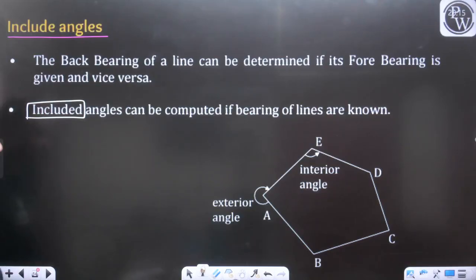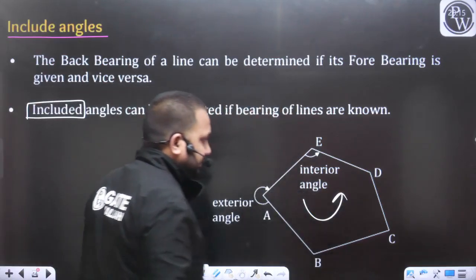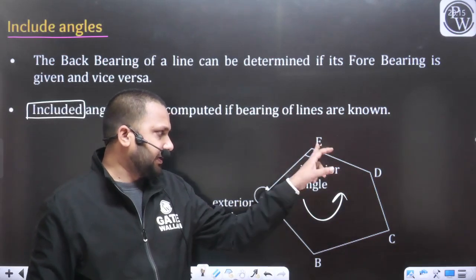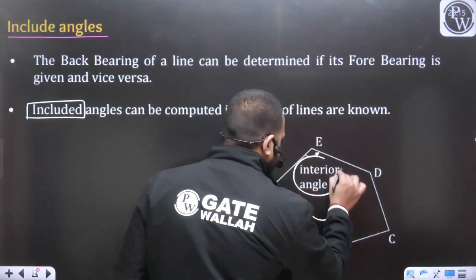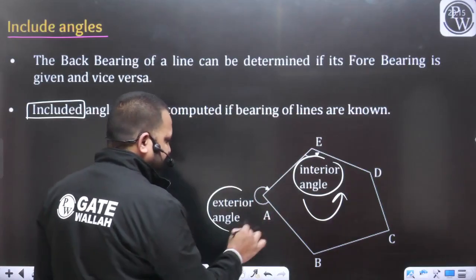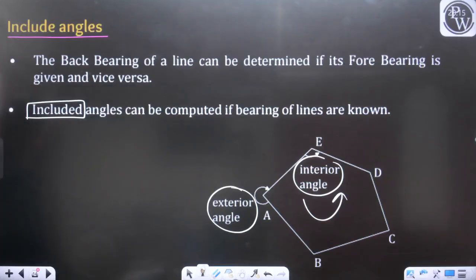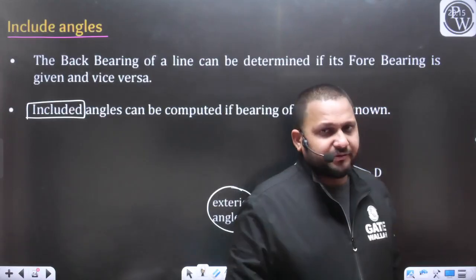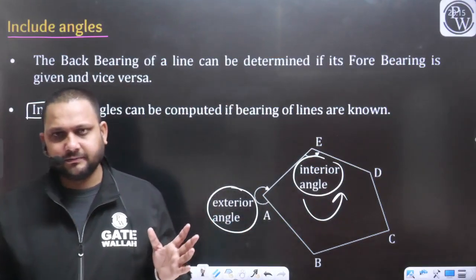So here you can see, this is your anti-clockwise traverse from A to B, C, D, E. These angles are going to be the interior angles, and this angle you will consider as the exterior angle. How we can calculate these interior or exterior angles with the help of the bearings of the lines, I have already explained.